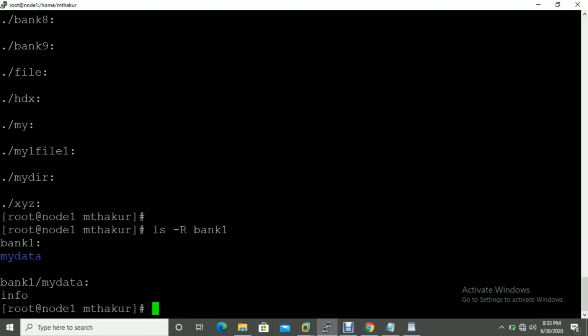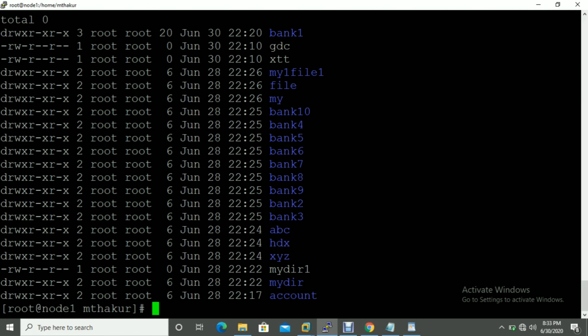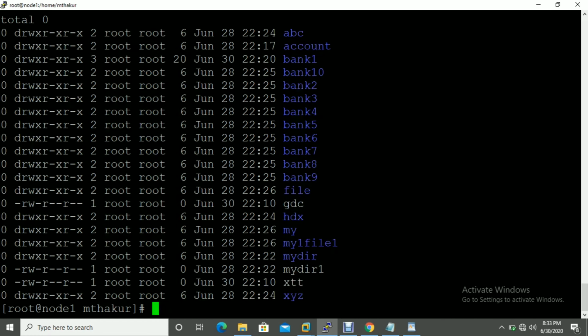If you want to see files by modified date, then you can use ls hyphen lt. See, as per the modified date, it's showing the files and directories in that order. If you want to see the size in ascending order, then you have to use ls hyphen ls. See, the size in ascending order is showing here.